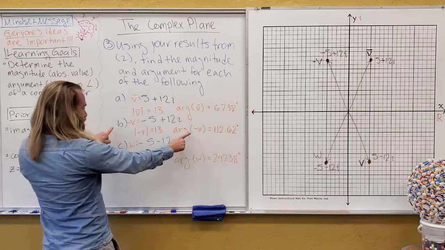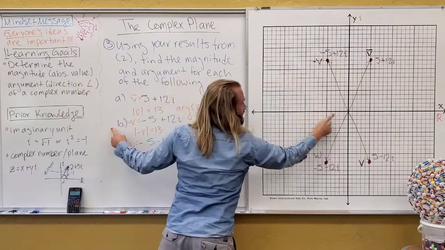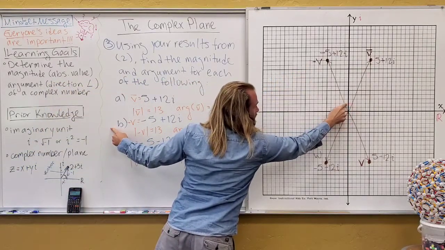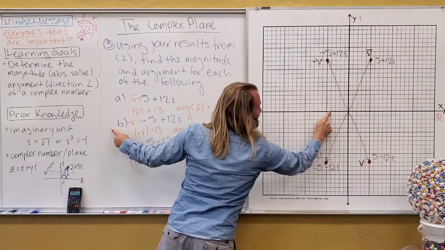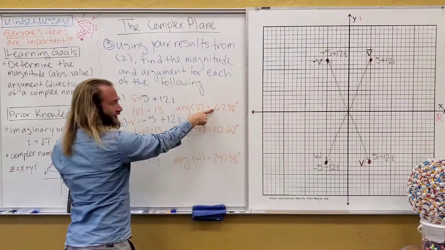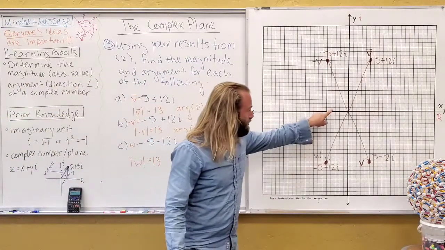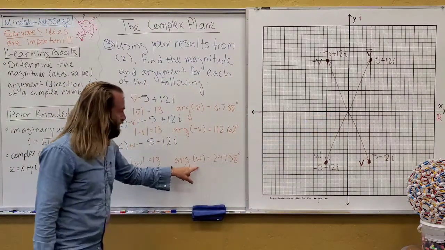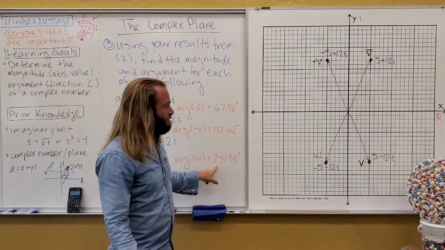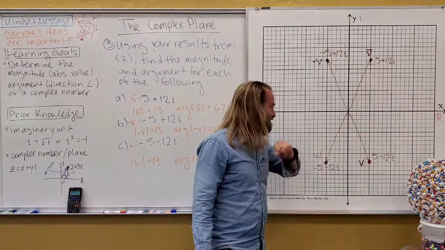So for negative v, I can just take 180 and subtract that angle, and that gives me 112.62. Similarly for w, I can just add that angle for the argument, 247.38. And then this one, we already have.